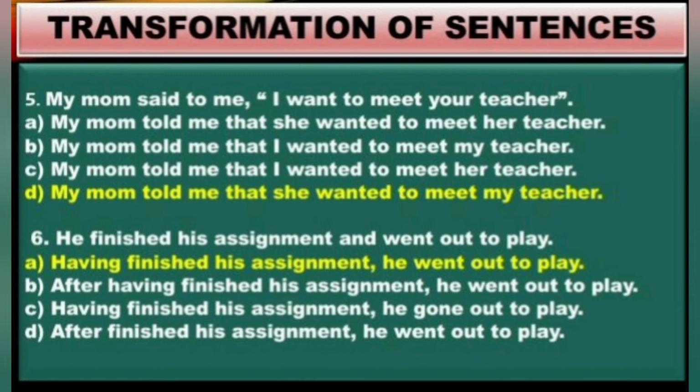And therefore, we have to see how the pronouns are changed and how the verb forms are changed. So "I" refers to the speaker, my mom, and "your teacher" should refer to the listener, me. Therefore, "your teacher" should become "my teacher." So let's check the pronouns. And the verb "want" is in present tense. That should be changed to past tense, that is "wanted."